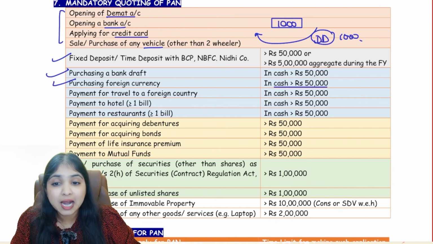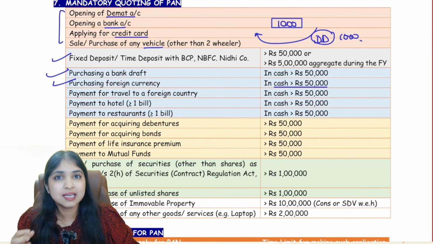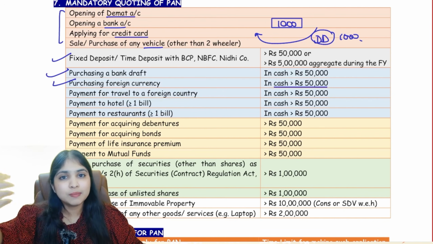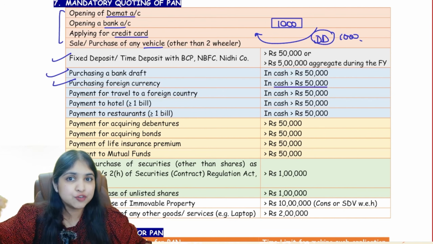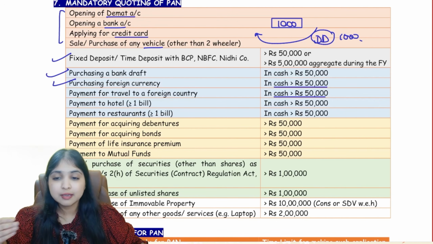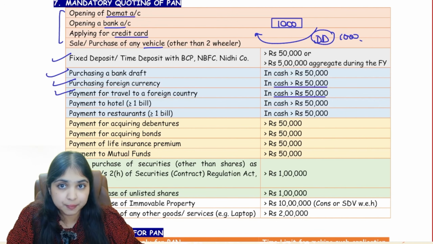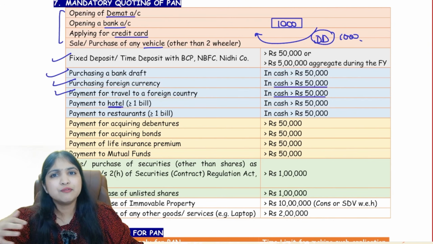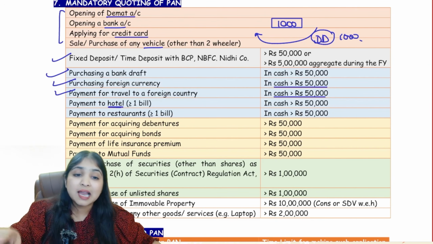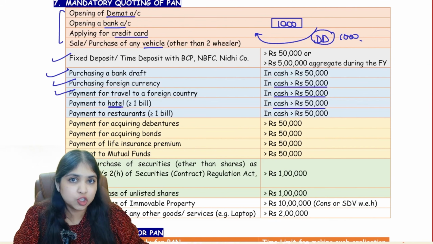Then if I want to travel to a foreign country, let's say the US, and I want to buy tickets, and I pay in cash for the ticket more than 50,000 rupees, and in return they give me a ticket to the US, for that also I have to mention my PAN number. Then if you make a payment to a hotel, let's say you're staying in a hotel for 4-5 days and the total bill is more than 50,000 rupees, if you're paying in cash, you have to mention your PAN number.